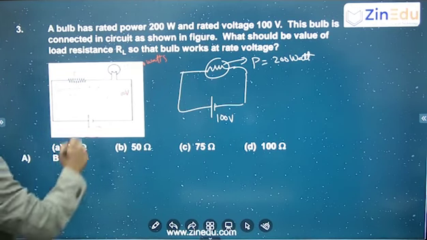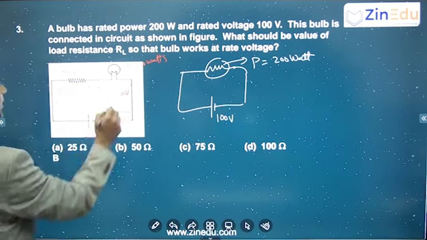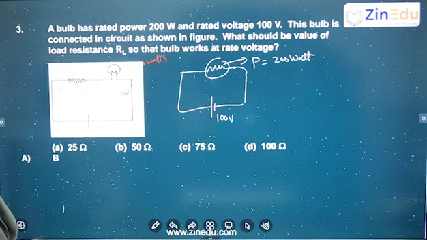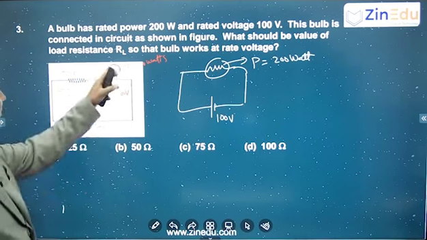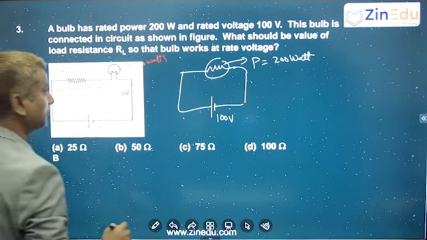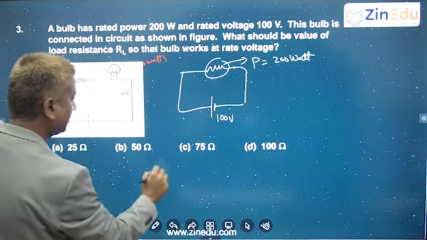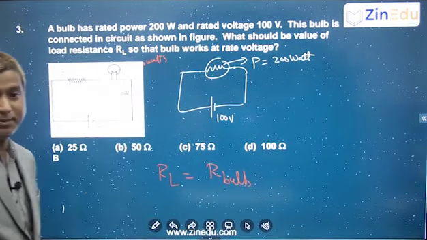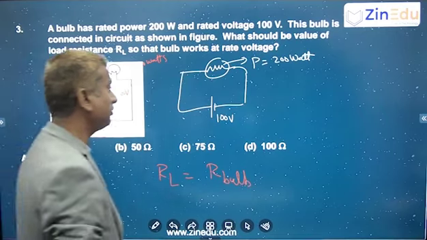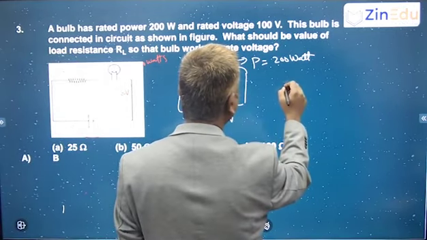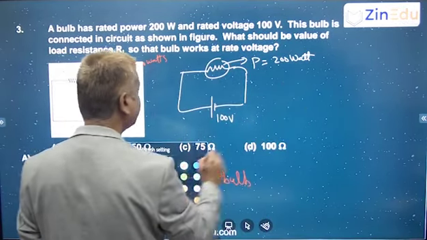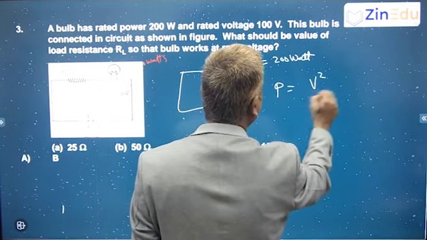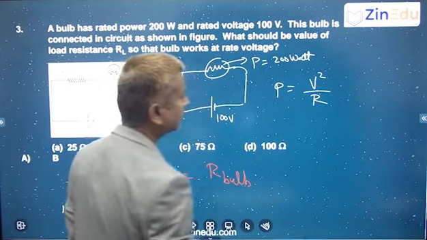Same potential drop means the load resistance should be the same as the resistance of the bulb. And what is the resistance of the bulb? You know that the power is equal to V square upon R, right?